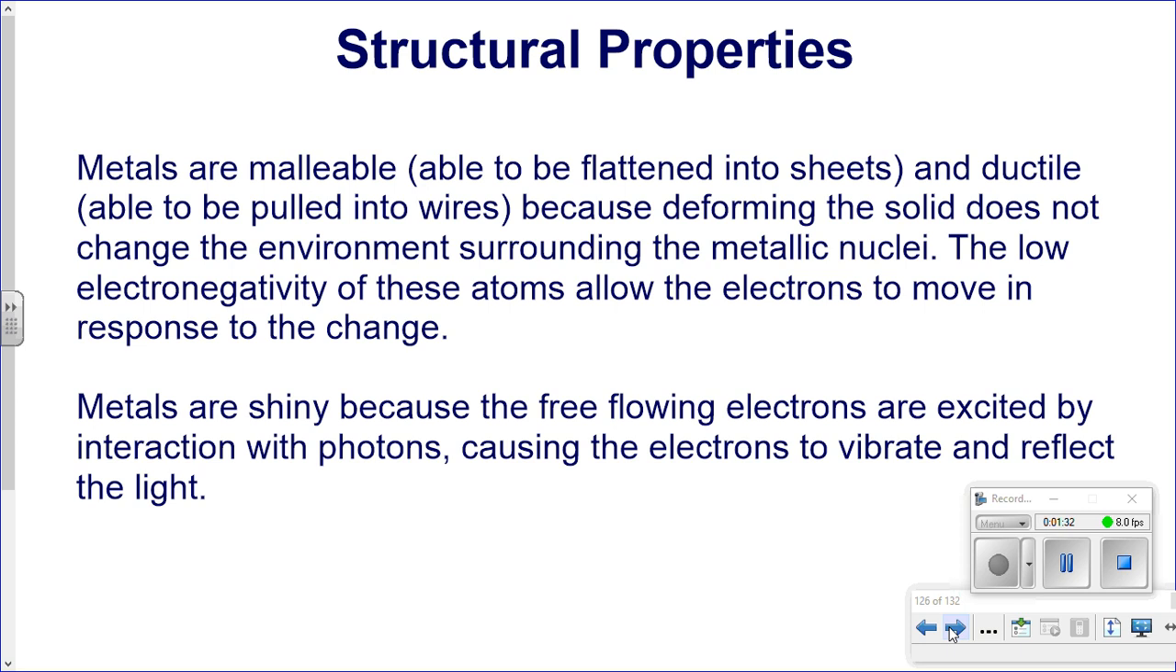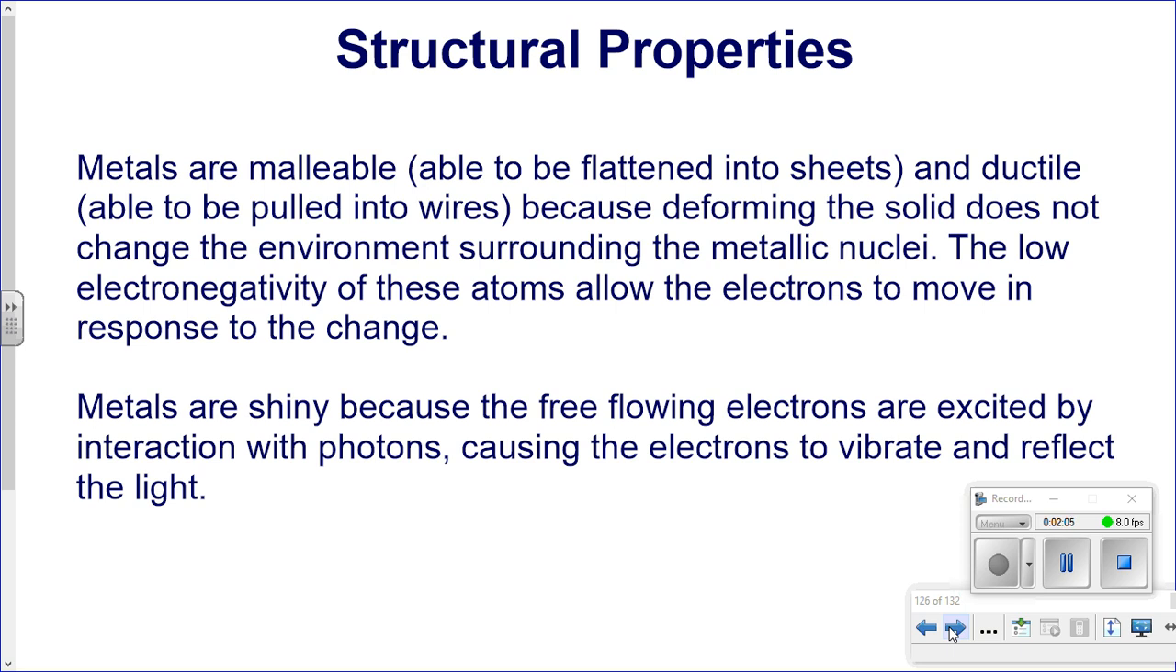Since metals are malleable and ductile, you can read the definitions there. Malleable means flat sheets, ductile means you can pull them into wires. Deforming the solid does not change the environment surrounding the metallic nuclei. In other words, these things can flow past each other if you hammer them into a flat sheet, because they're not locked in rigid bonds where electrons are shared or transferred. It's a sea of electrons versus the positive nuclei that are being attracted to each other.